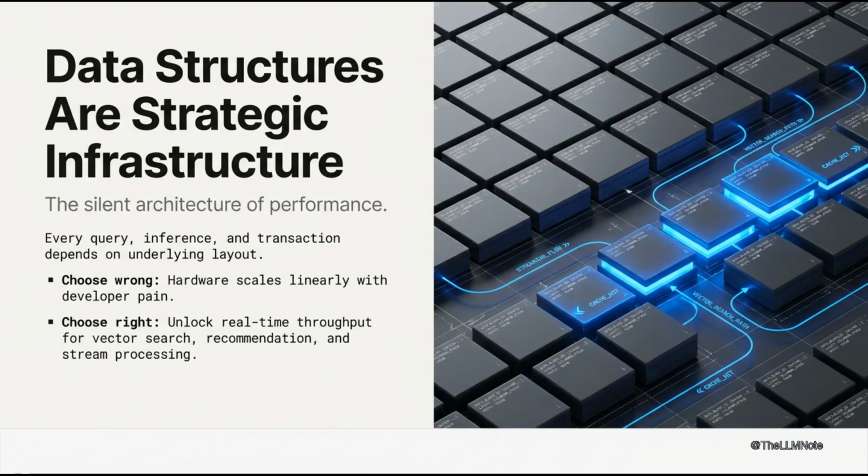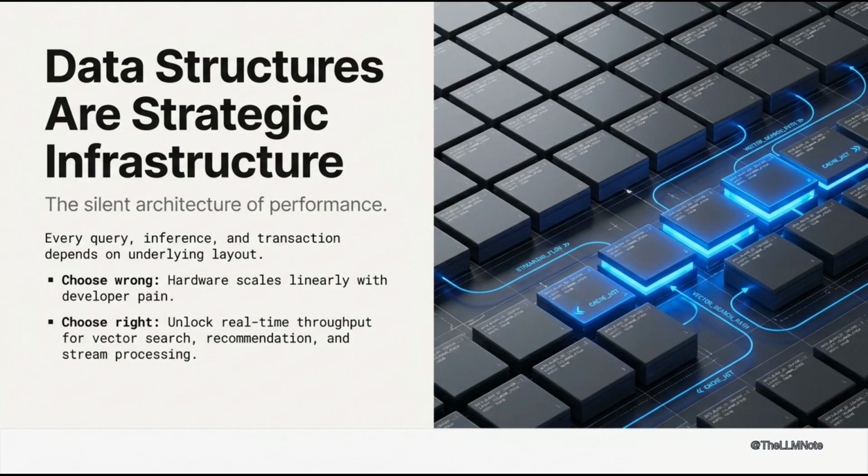What does it really mean for an AI to think? Today, we're diving deep into data structures, our strategic infrastructure. Every query, every inference, every transaction, they all depend on the underlying layout. In a world where latency budgets tighten and data volumes explode, the choice of structure gates system throughput. Modern workloads like real-time recommendation, vector search, and stream processing demand structures beyond CS textbooks. They are the silent architecture of performance.